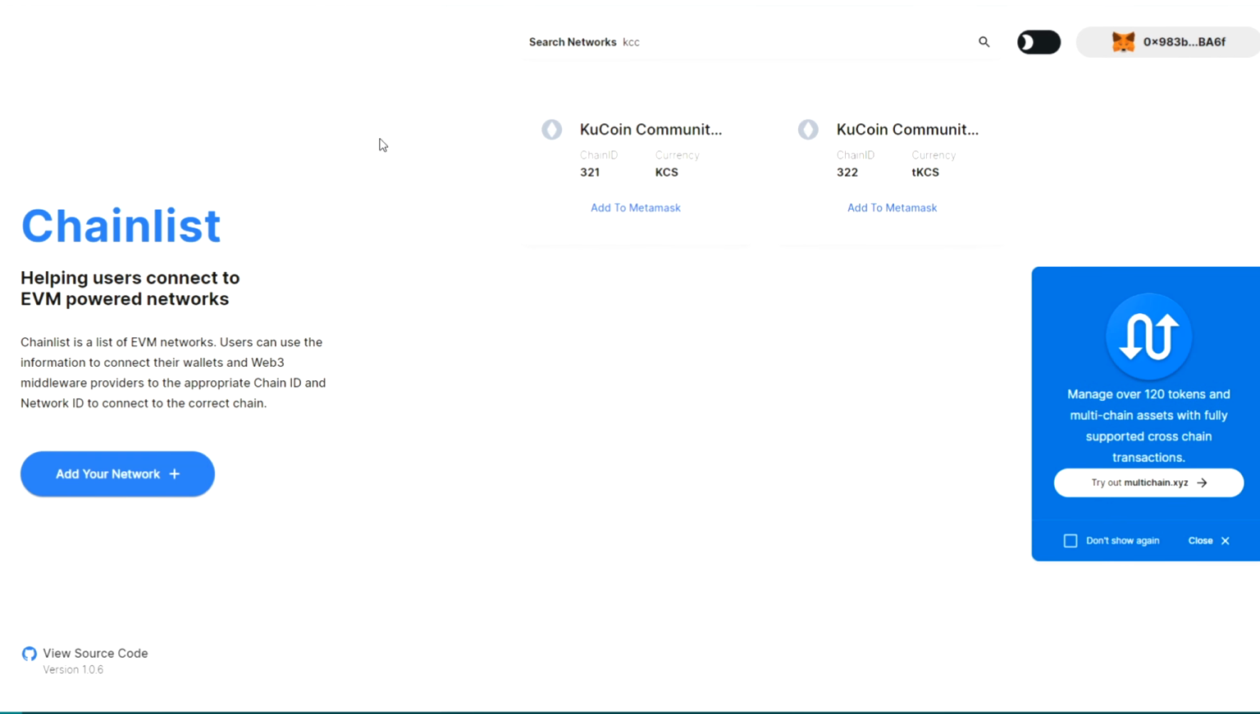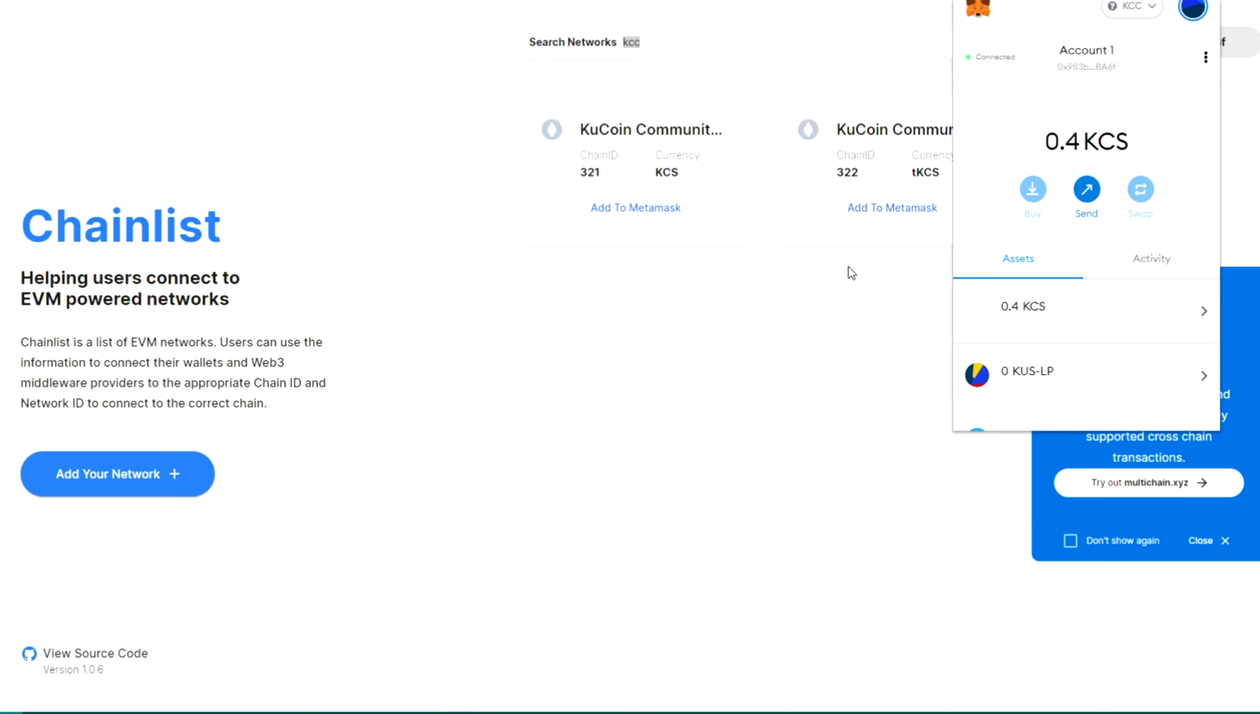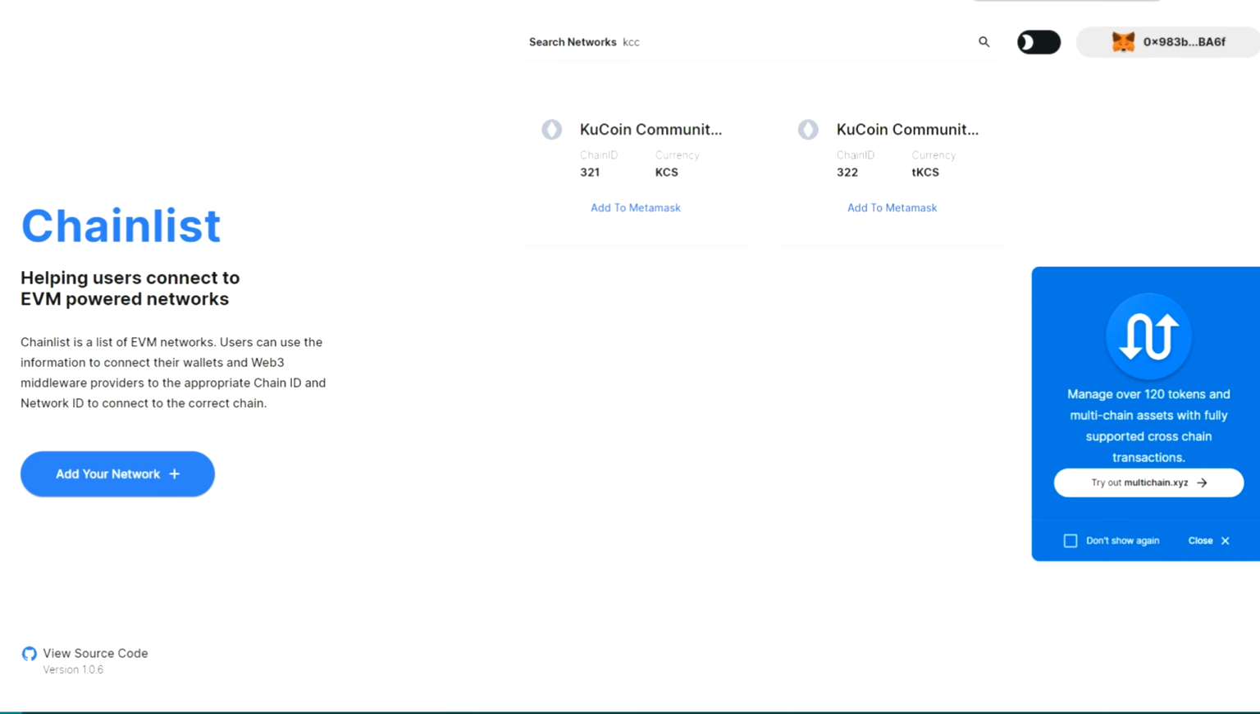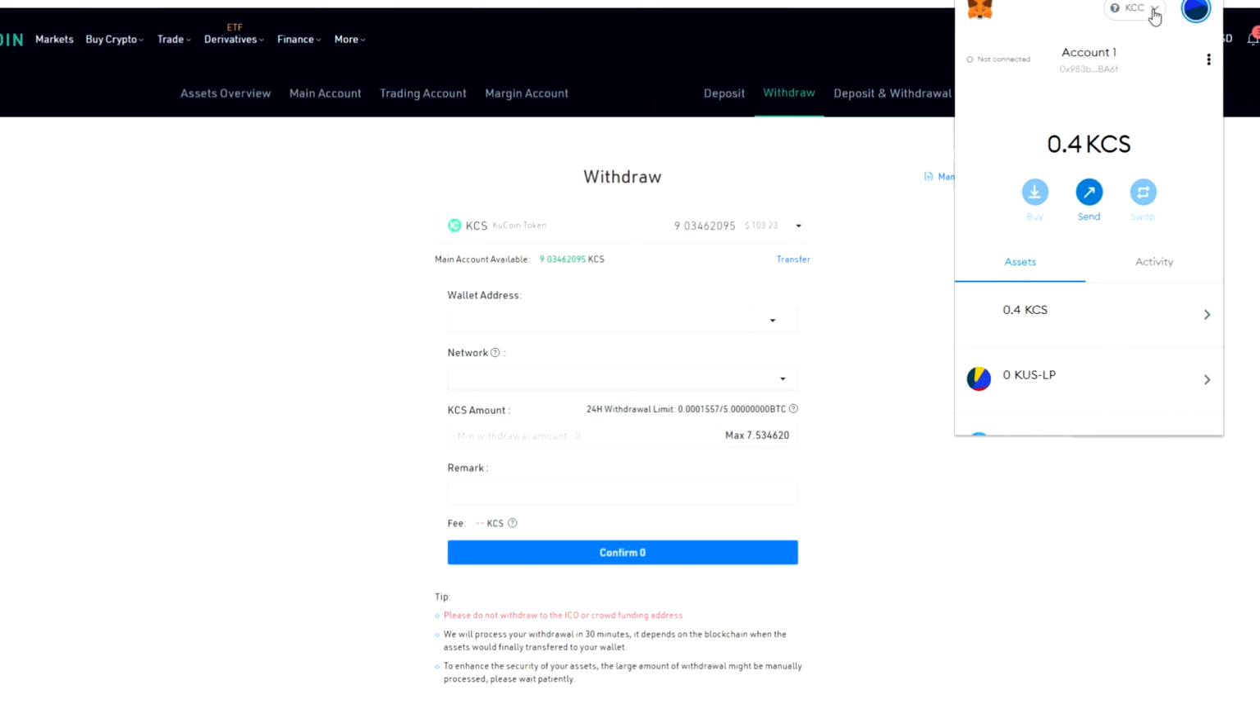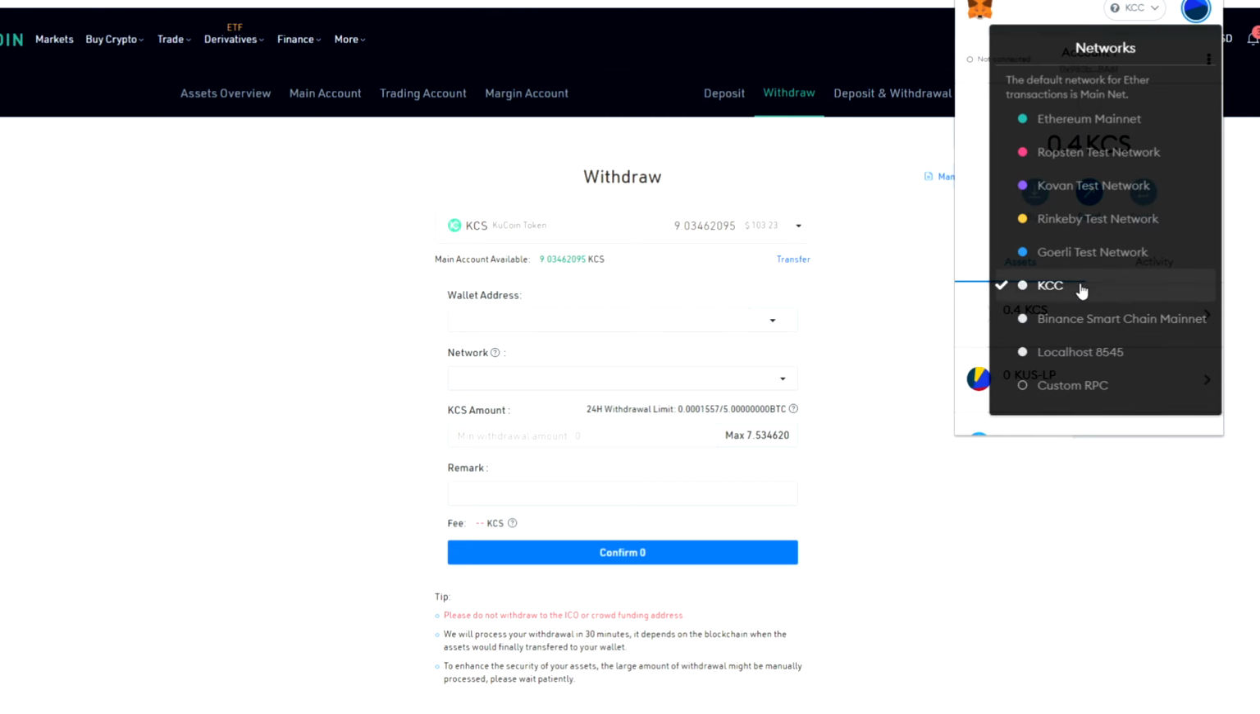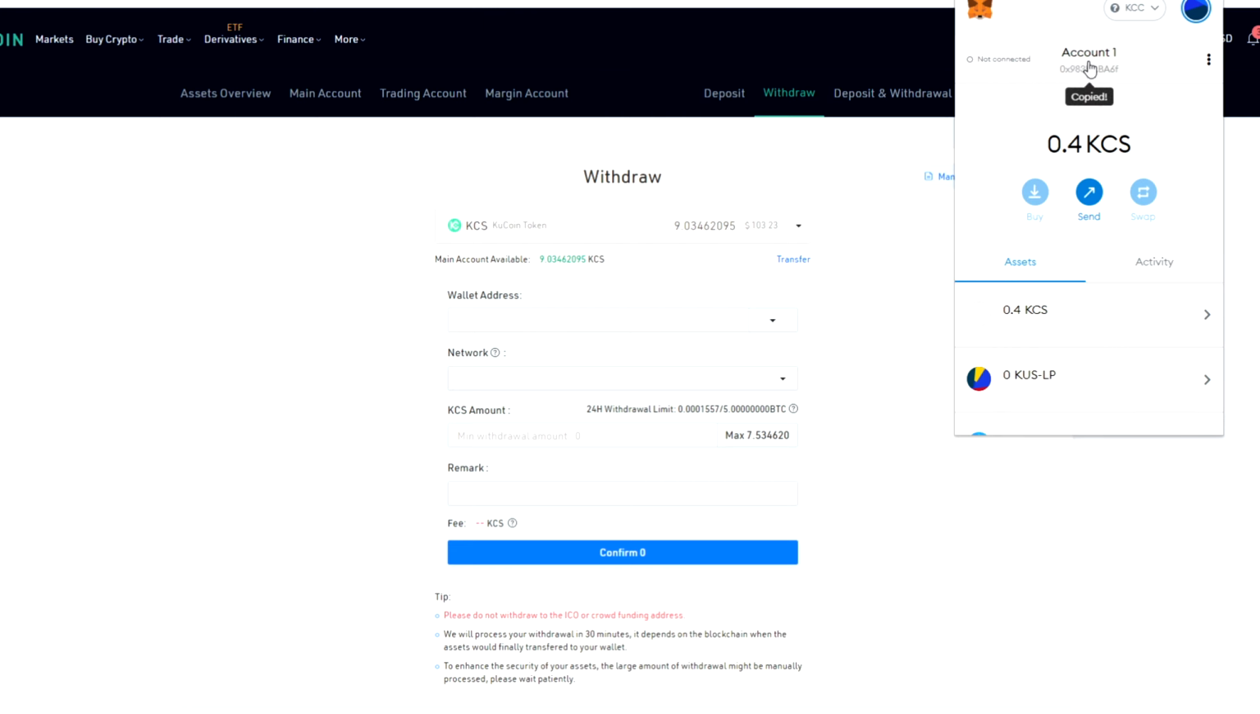So we can see here chainlist.org. Here, search network, you just type KCC, and you can see here KuCoin Community Chain. You add this network, and you will have it in your Metamask. That's pretty simple. Or you can find in the description under this video how to add this network into your Metamask.